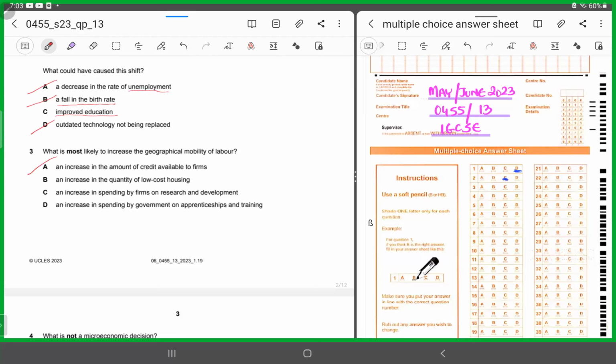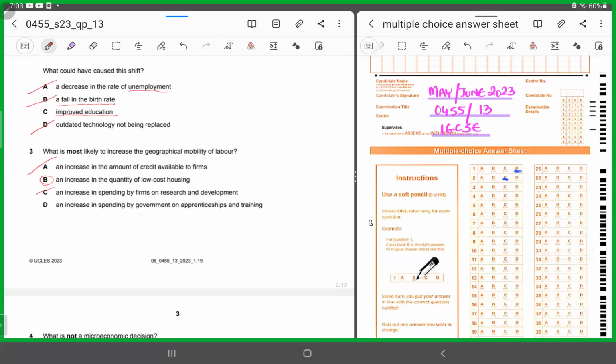B says an increase in the quantity of low-cost housing. Yes, that's the answer. I'm going to explain in a while why that's the answer. So B is the correct answer. C says an increase in spending by firms on research and development. Again, if the firm is spending on research and development, the firm is improving upon its production process, the quality of its output. It might be reducing its cost of production this way or improving the quality of its goods, but it has nothing to do with the geographical mobility of labor. So you chop it off.